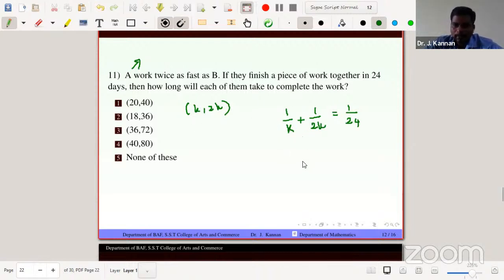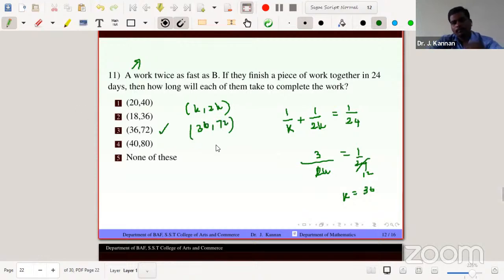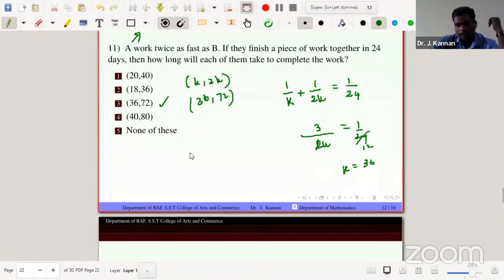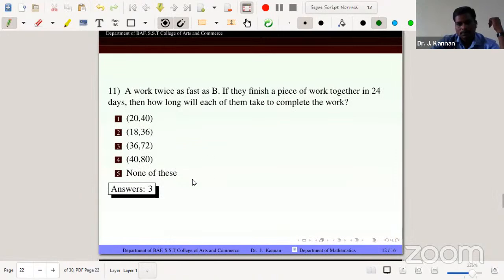So LCM is 2K. So 2 plus 1, 3 by 2K equal to 1 by 24. Just cancelling 2, 12. So K equal to 36, 2K equal to 72. So option 3 is the answer. So the answer is the third option, 36 comma 72.